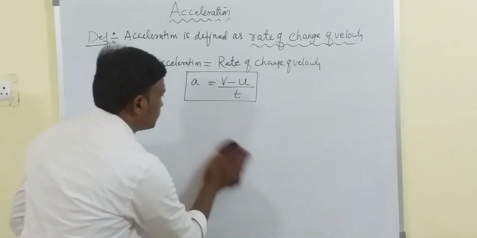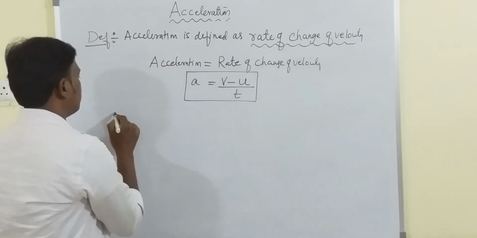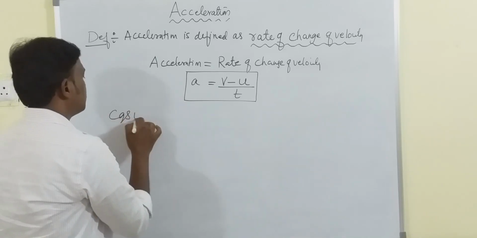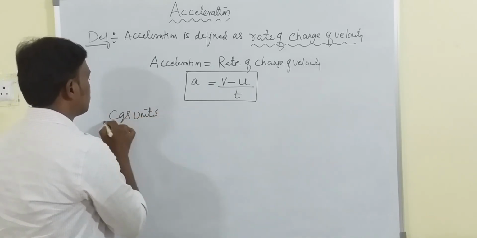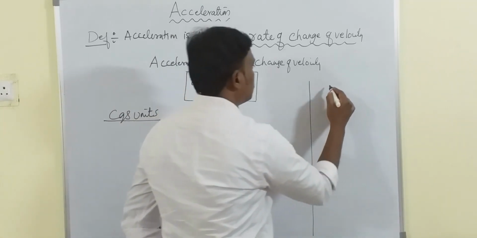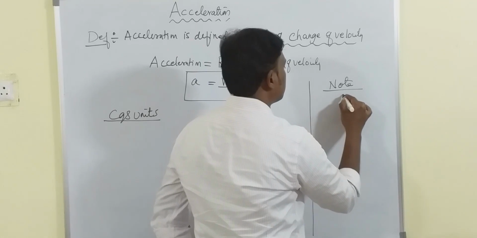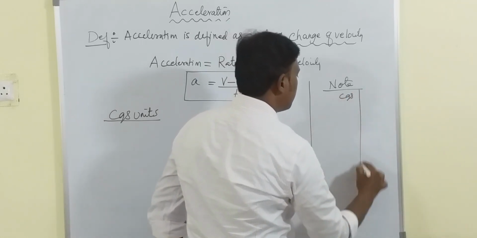Now let us see the units. CGS units. So I just want you to remember this always. So CGS and SI.